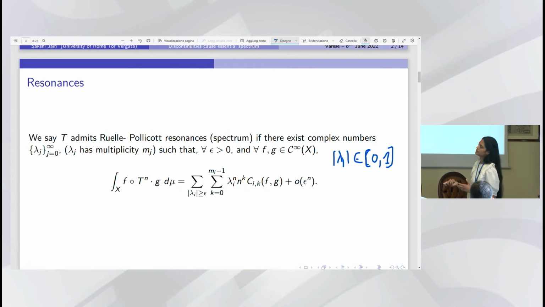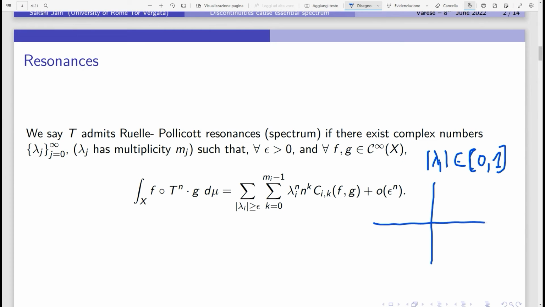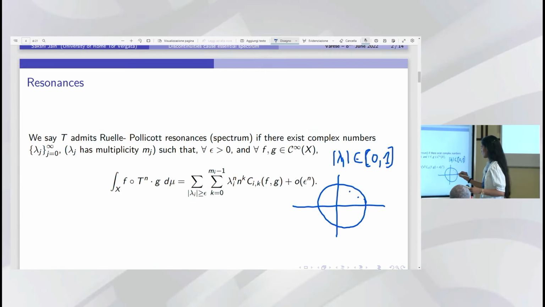Okay, and these resonances can be studied with many different methods, and one of our favorite methods would be the transfer operator technique in Banach spaces. Maybe I give a picture of how these resonances might look. I am not very good at drawing, but these are eigenvalues, so they might be here, and this order of epsilon, by this I mean a small circle which has continuous eigenvalues, let's say.